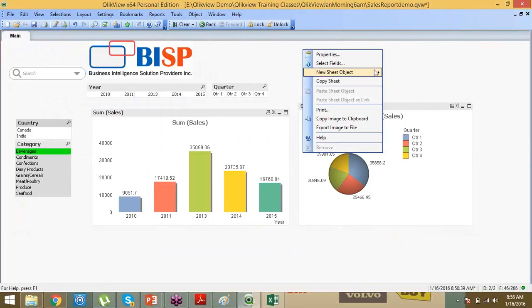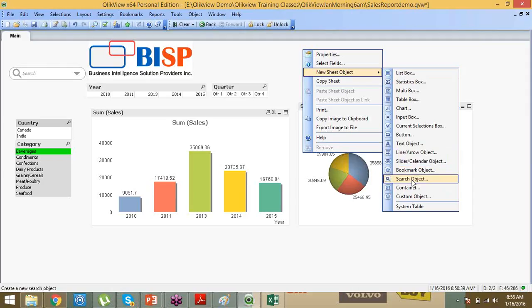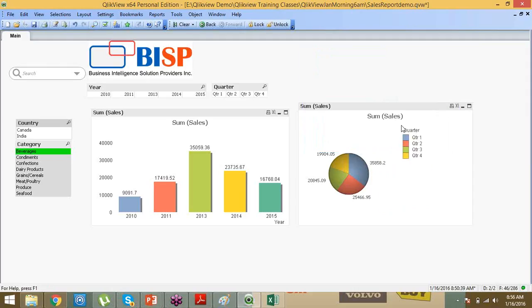I want to show the current selections. What is the use of current selections? I will explain once I am done with this chart. Current selections.